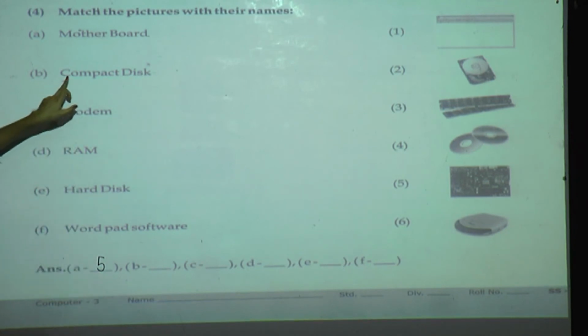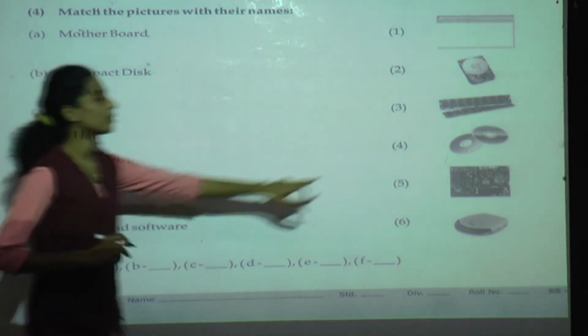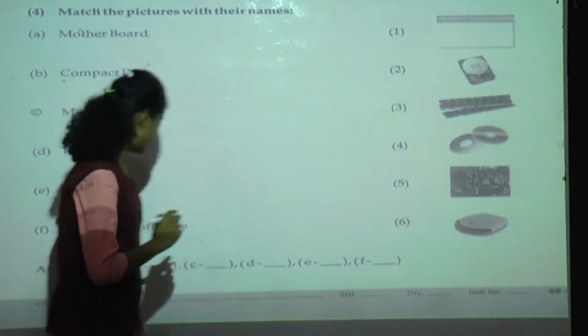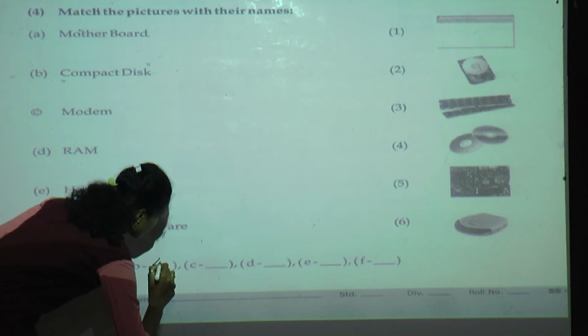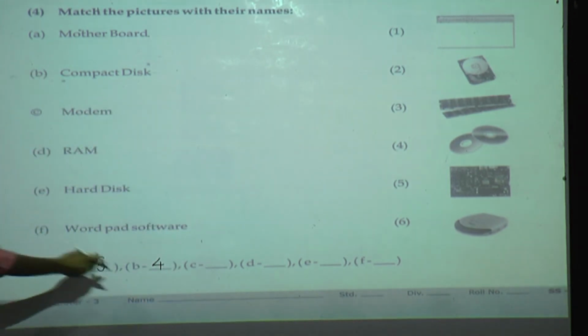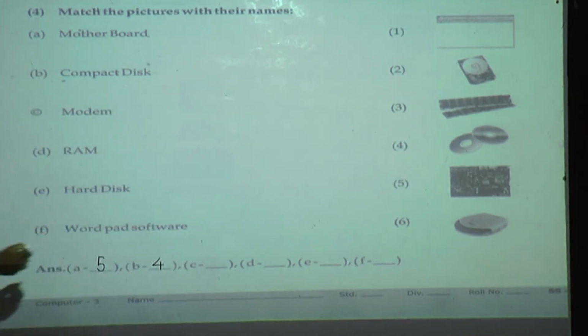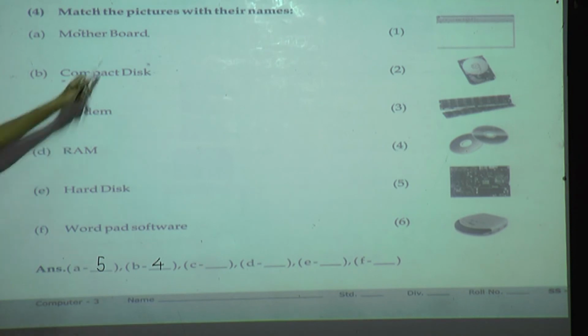Next, second number is compact disc. Which is the compact disc? Yes. This fourth number picture is compact disc. B here already given and we have to write only 4. Don't draw lines here.